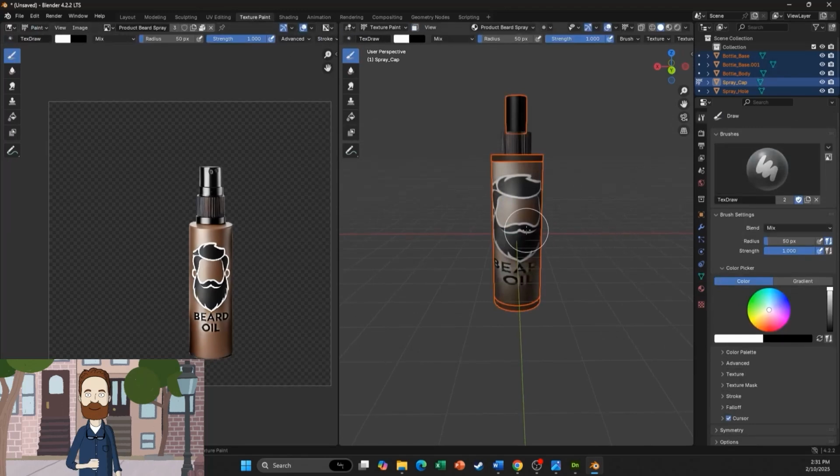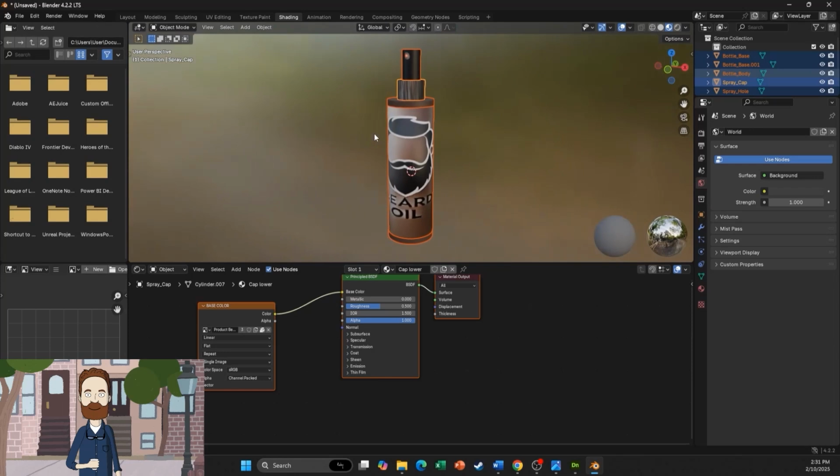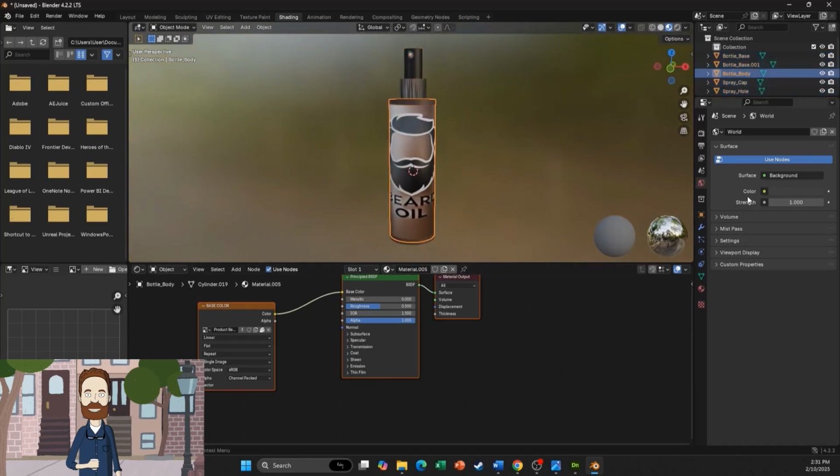Heading into the Shading tab, we can see the full model. The model is built from individual pieces, where textures, colors, and other properties are applied to bring the 3D object to life.